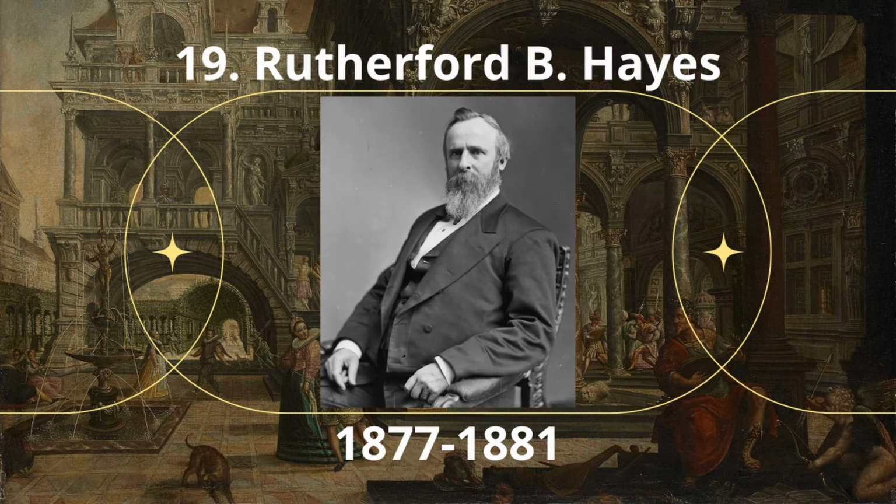Number 19. Rutherford Birchard Hayes. Rutherford Birchard Hayes was the 19th President of the United States, serving from 1877 to 1881, who brought post-Civil War Reconstruction to an end in the South, and who tried to establish new standards of official integrity. After 8 years of corruption in Washington, D.C., he was the only president to hold office by decision of an extraordinary commission of congressmen and Supreme Court justices appointed to rule on contested electoral ballots.